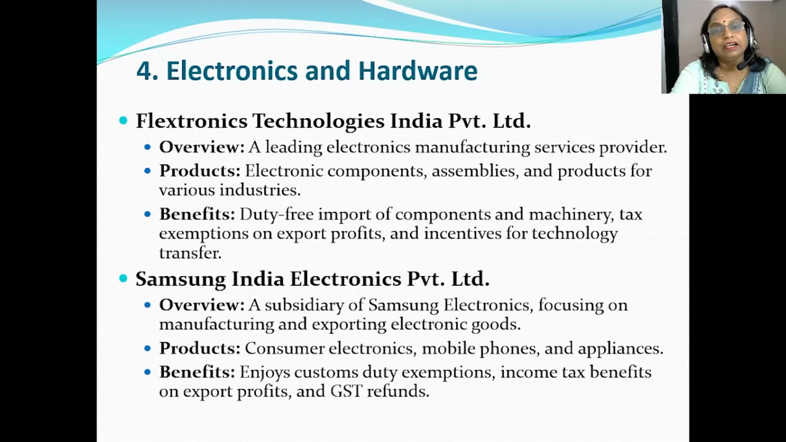The company Samsung India Electronics Private Limited is a subsidiary of Samsung Electronics, focusing majorly on the manufacturing and exporting electronic goods. So the major products include consumer electronics, mobile phones, and home appliances. So this company enjoys custom duty exemptions, income tax benefits on export profits, and goods and service tax refunds.